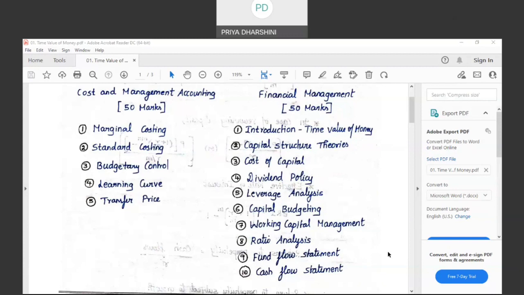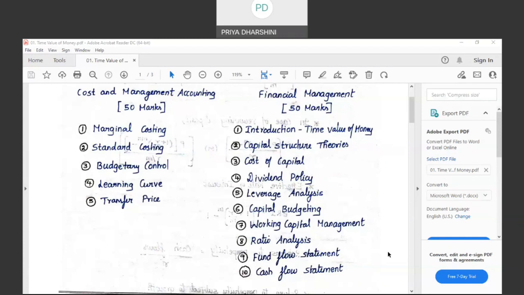So, higher the volume, the fixed cost will look smaller. If you are traveling in an aeroplane, the higher you fly, what will happen? Everything will look small to you on earth, right? So, what am I trying to convey? I am trying to convey that leverage analysis helps to measure the impact of fixed cost on profits.